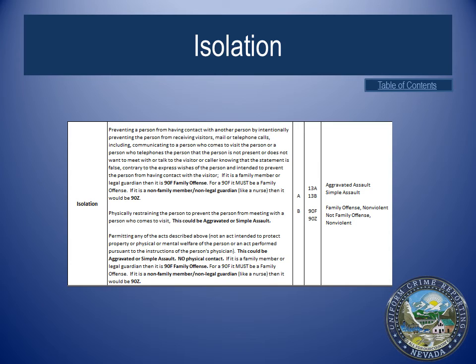The third and final definition of isolation is as follows: permitting any of the acts described above. This could be aggravated or simple assault. No physical contact. If it is a family member or legal guardian, then it is 90F family offense. For a 90F, it must be a family offense. If it is a non-family member or a non-legal guardian, like a nurse, then it would be a 90Z.